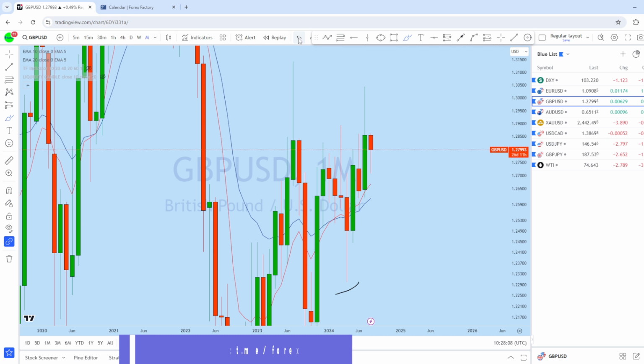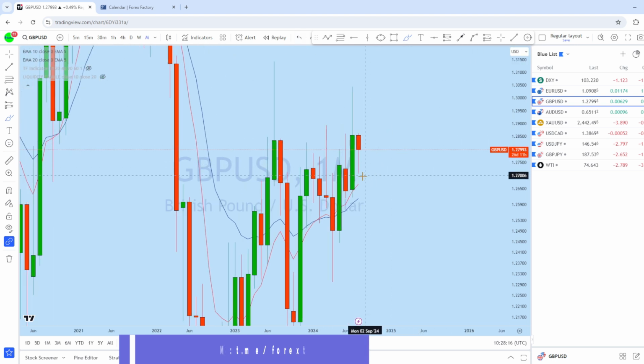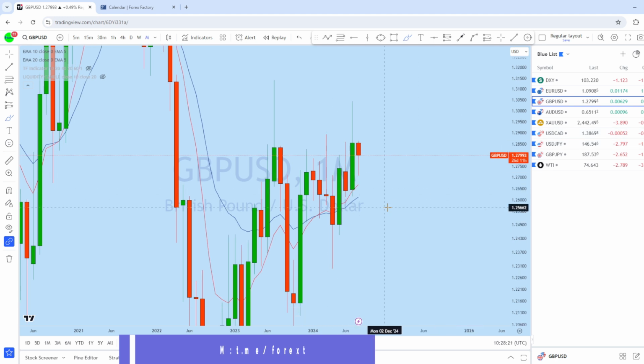And with this monthly open, we can see break below with a long wick at the bottom on the monthly. And what I think is that GBPUSD may push to the upside with the potential weakness on DXY.